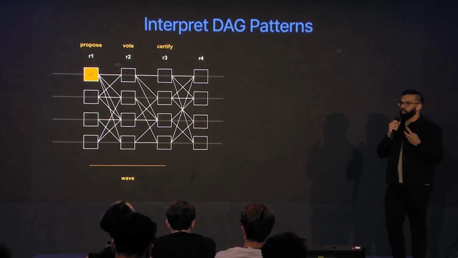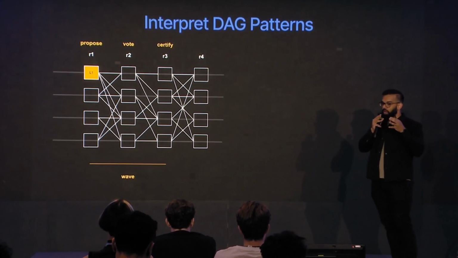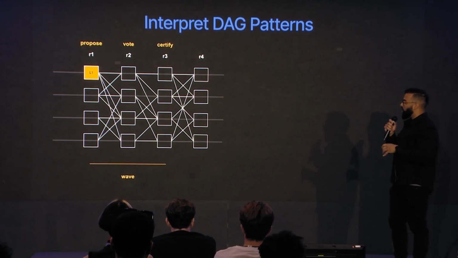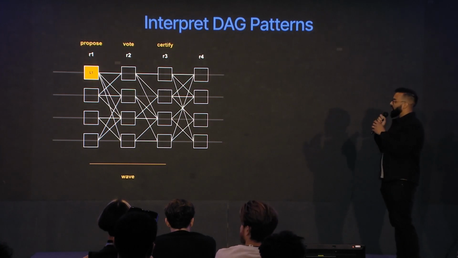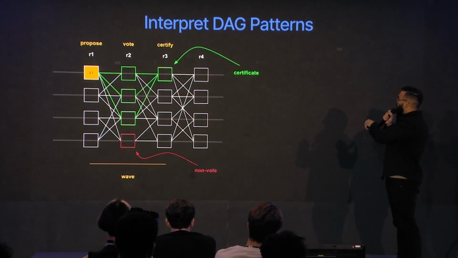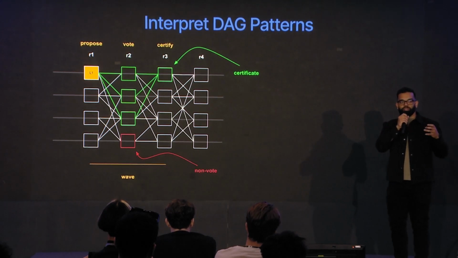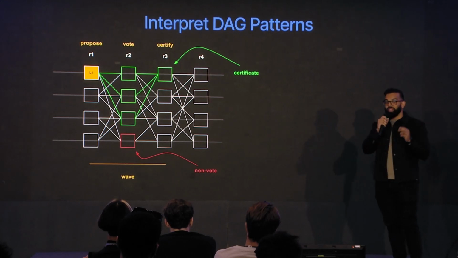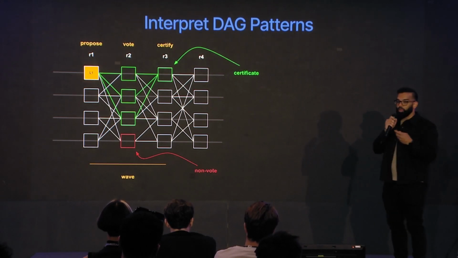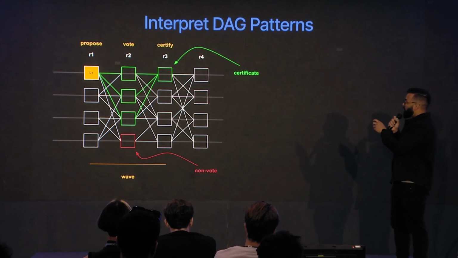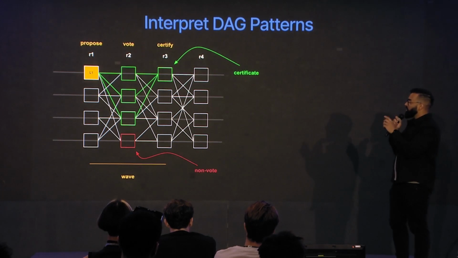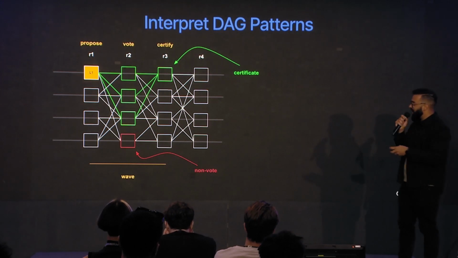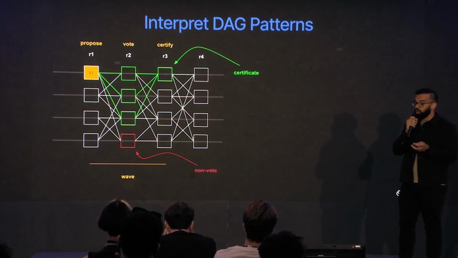So this is a part that I mentioned earlier. You have the DAG construction, and then you actually have to read the DAG and make some decisions. I'm going to try and break it down for you in a way that might be easy to understand, hopefully. And all you're really looking for are certain patterns as you start to look at the DAG. So if you look here in round 2, we have these green blocks. These green blocks are what we call votes. The second round of a wave is a voting round. And as long as a block links to a leader, we consider that a vote. The negative is also true: if a block doesn't link to a leader, we call it a non-vote.